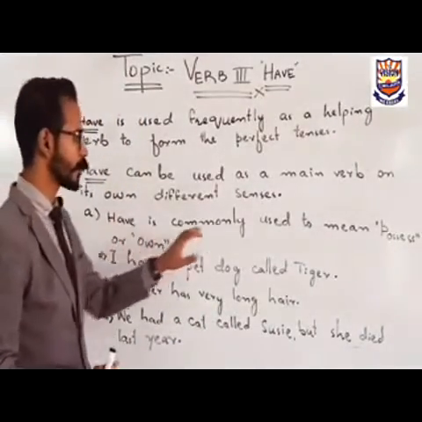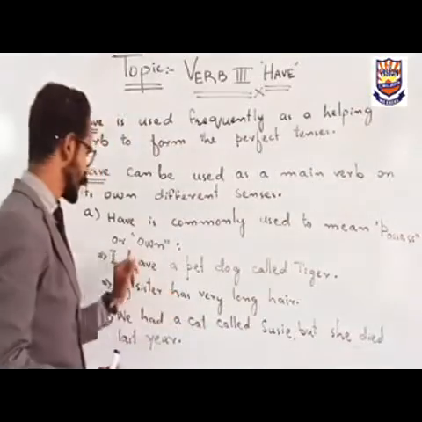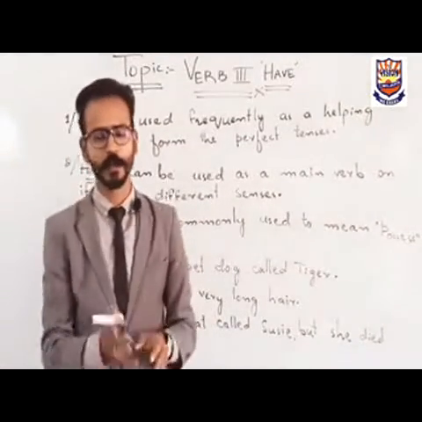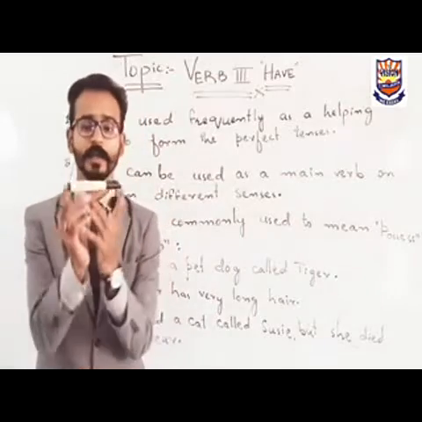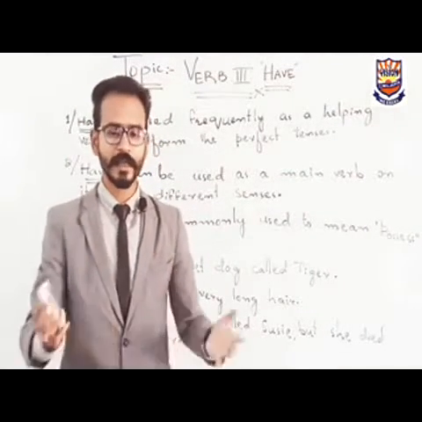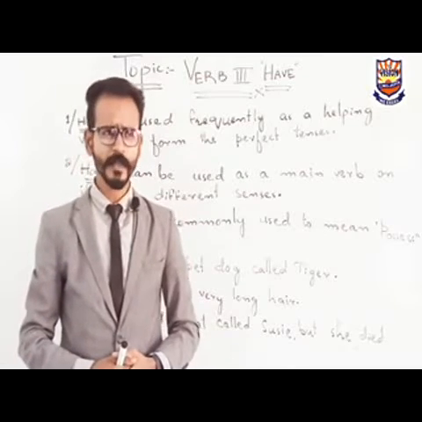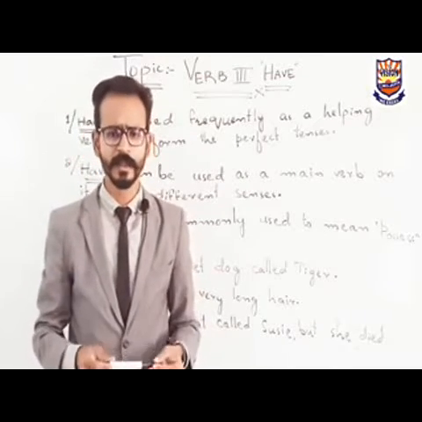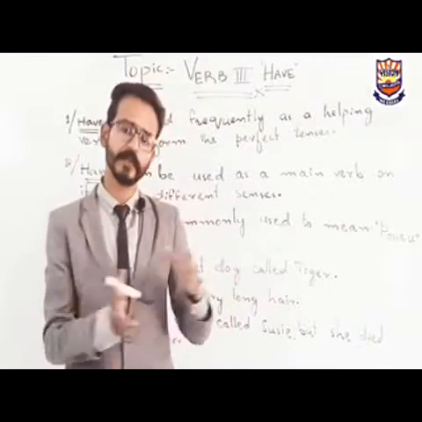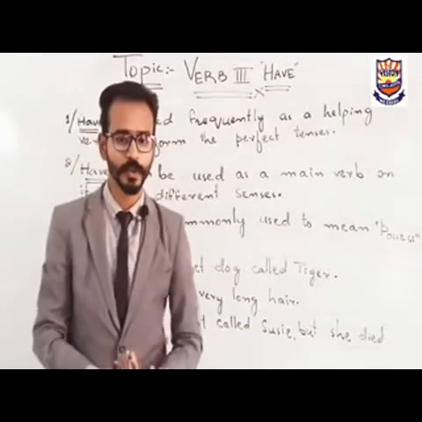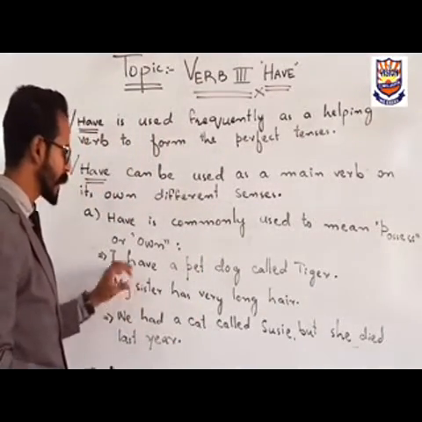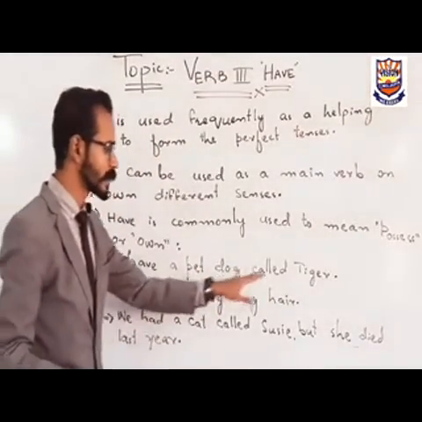Have is commonly used to mean possess or own. We use have to show our possession or property. For suppose I am the owner of this marker, so I will say, I have a marker. In the classroom, you say, yes teacher, I have a pencil. Yes teacher, I have a book. It means you are showing your possession of the thing. So how do you show it? By using have. Some examples: I have a pet dog called Tiger.